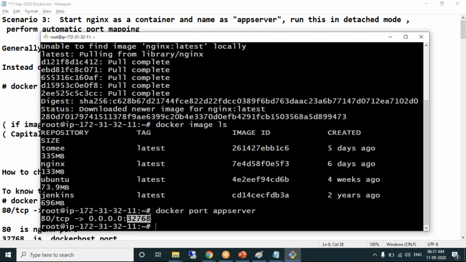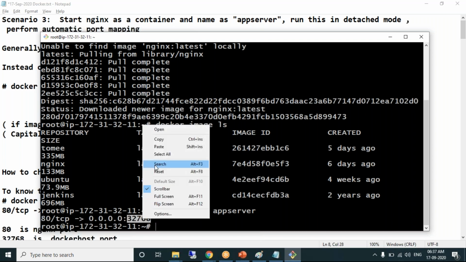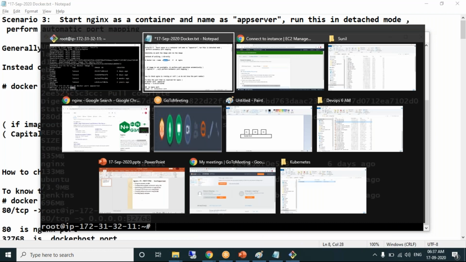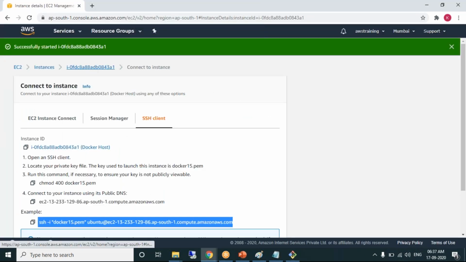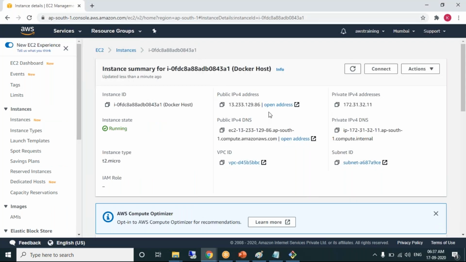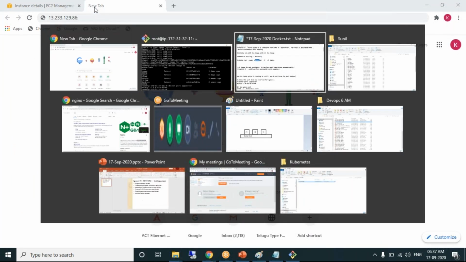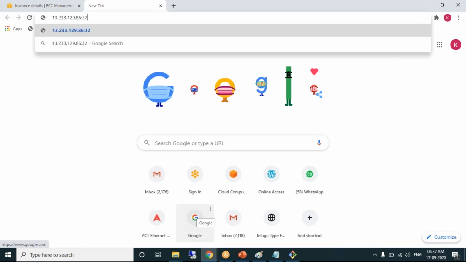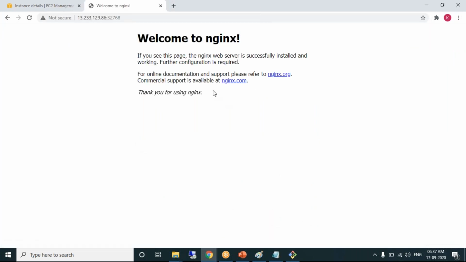So if you want to access Nginx, take the public IP followed with the port number which is mapped. Welcome to Nginx. If you see this page, you've successfully installed.